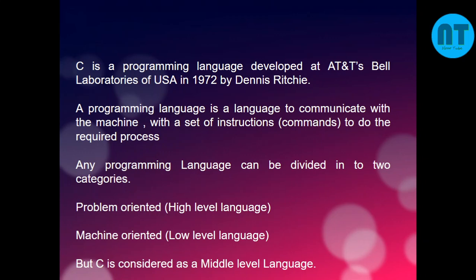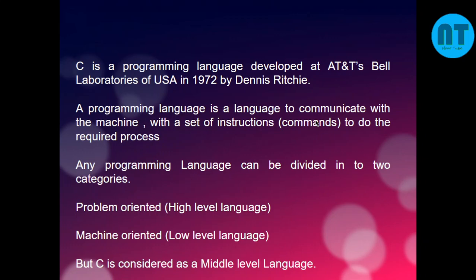We people are able to communicate with the high level language because we know the English language. Programming languages like C, C++, Java and many others are formed in the high level language, as we can understand those languages. Whereas machine language is a binary language of zeros and ones. We cannot understand the stream of zeros and ones, but the machine can. But the language C comes in the level of middle level language. A middle level language is both a high level language as well as a low level language.